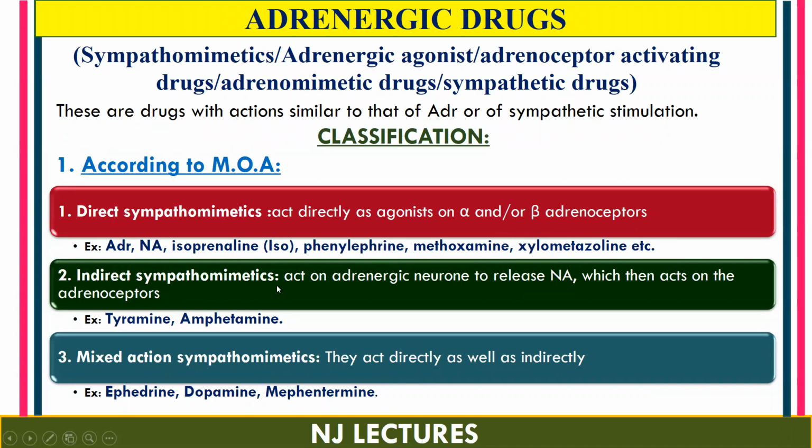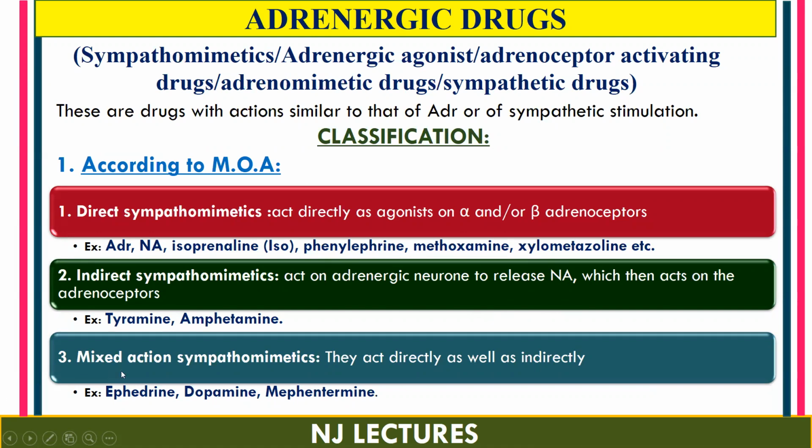Second is indirect sympathomimetics. That means they act indirectly. How? First they act on the adrenergic neuron, thereby causing the release of noradrenaline. That noradrenaline then acts on the adrenergic receptors and thus generates a pharmacological response. Examples of those drugs are tyramine and amphetamine.